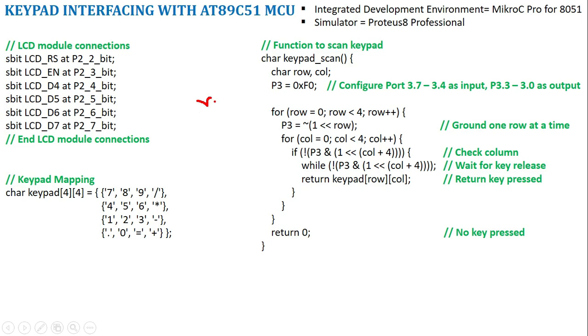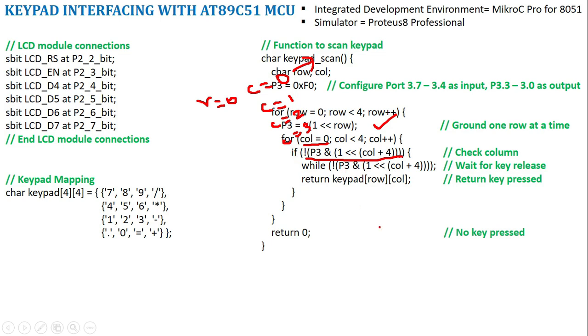So again let us take R equal to 0. In that case we have activated the row, so this step is over. Now what am I going to do? I am going to check the column. So column is set with 0. In short form, instead of column I am putting it as C. Column is set with 0, then column will be set with 1, column will be set with 2 and column will be set with 3, right. So it is going to run in this way. First let us take column set with 0. In that case I am going to execute this condition.